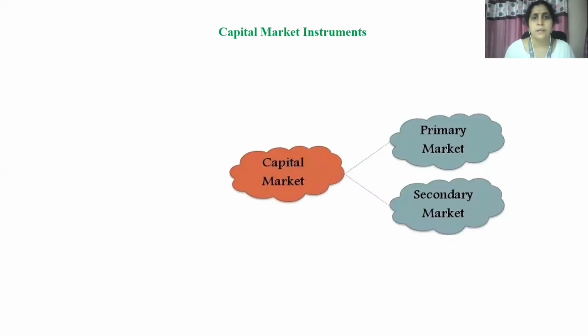Next is capital market instruments. As I said, we classify the capital market into two broader categories: primary market and secondary market. Primary market helps us issue shares in the public domain, and secondary market allows the public to resell whatever they are holding in their hand.